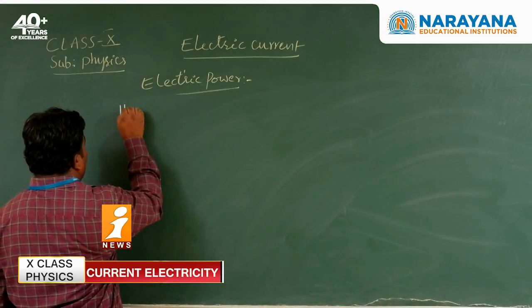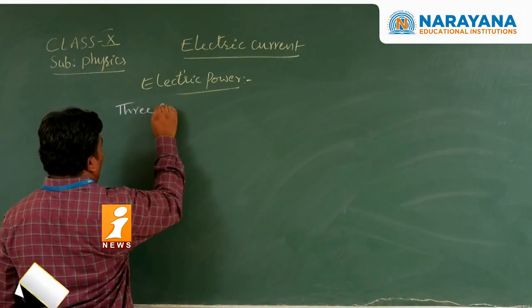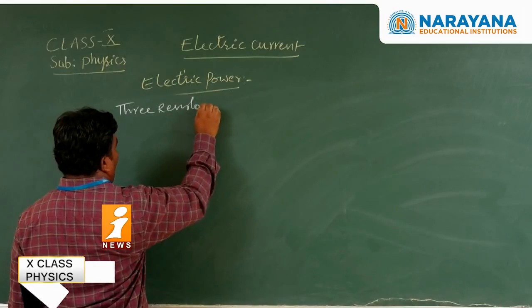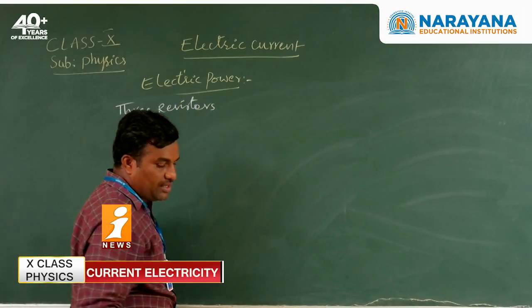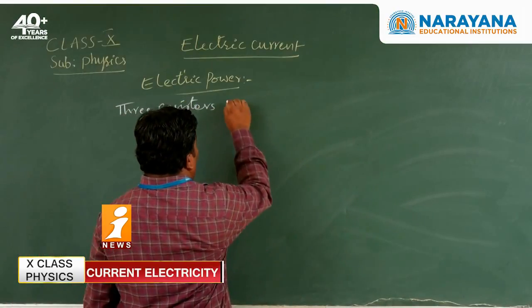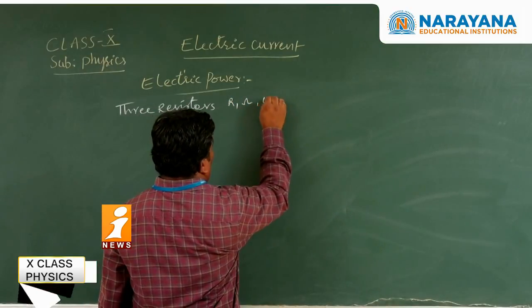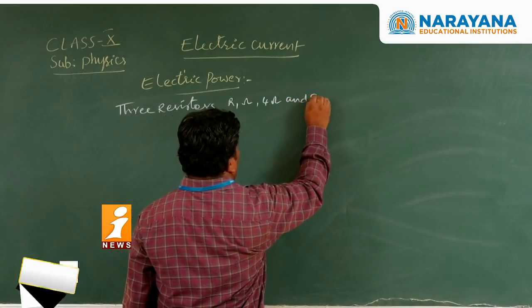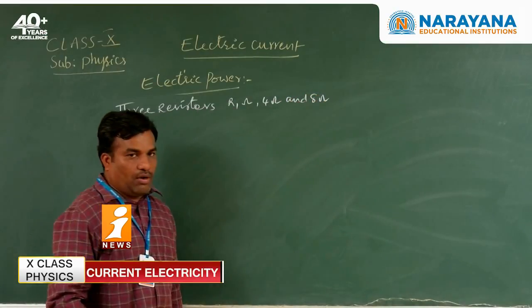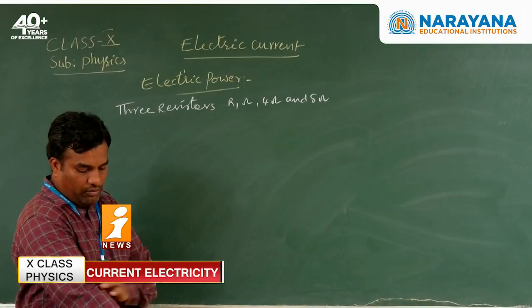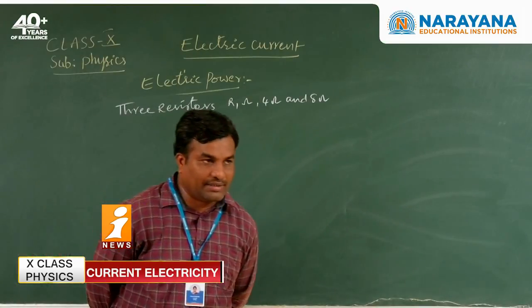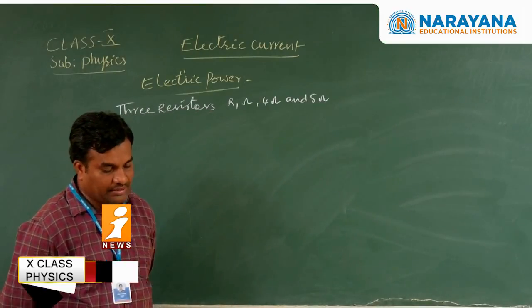Three resistors, R1, 4 ohms and 8 ohms, are connected in series in a circuit.